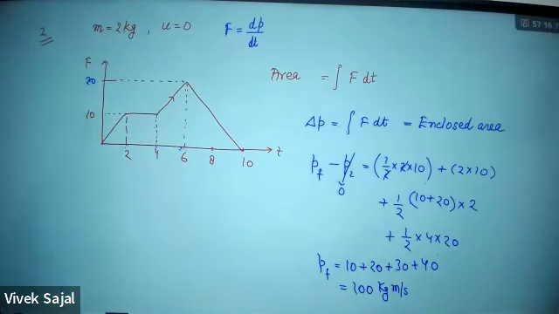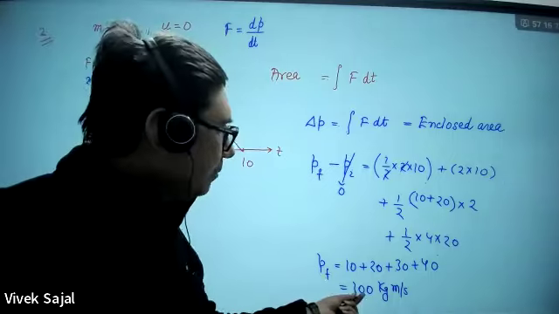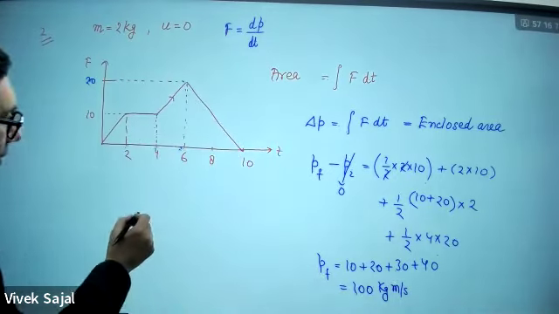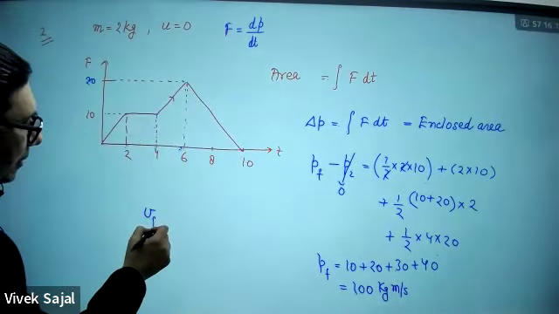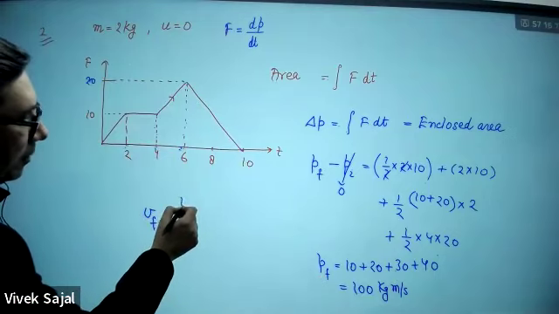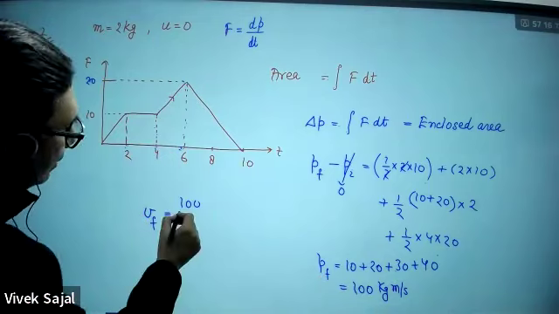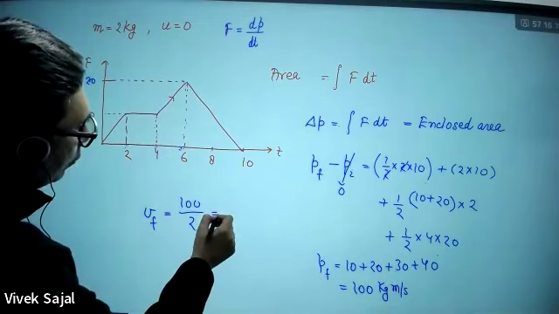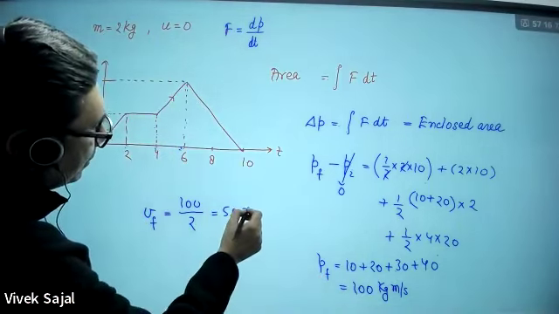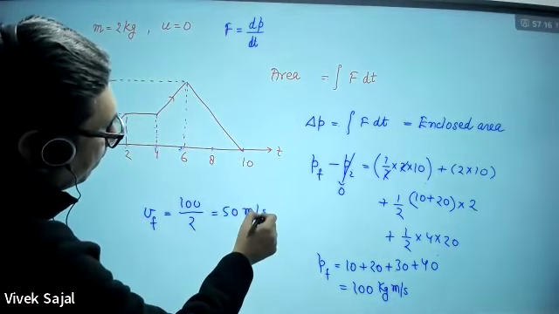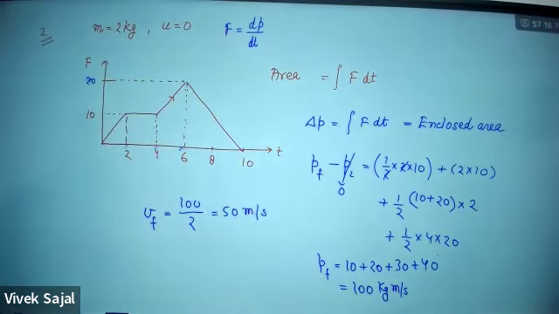If they ask for the final momentum, then this will be 100. If they ask what is the final velocity, then this will be 100 divided by mass. Mass is 2 kg, so divided by 2. So this will be 50 meter per second. So your answer will be 50 meter per second.